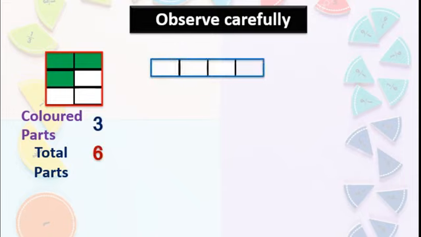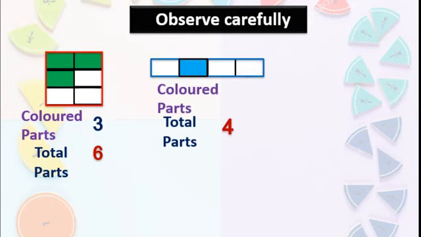Okay, next picture. And here also I am going to divide this picture. Now tell me total parts. Yes, 1, 2, 3, 4. Correct. Now colored parts. How many colored parts are there? Only 1. Okay, one more picture you go through.